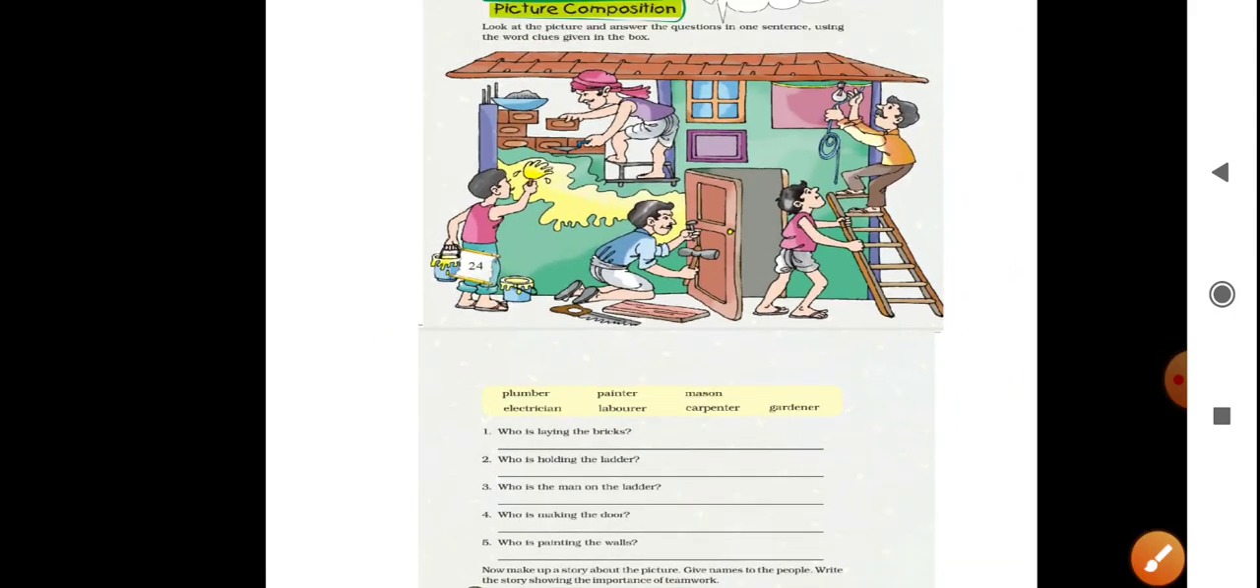Now children, you can make some more sentences by asking what are they doing. So mason is laying the bricks. Similarly, laborer is holding the ladder. So in this way, or in some other way, you can also ask questions. Okay. Now make up a story about the picture. Give names to the people. Write the story showing the importance of teamwork. Children, you can do it by yourself.